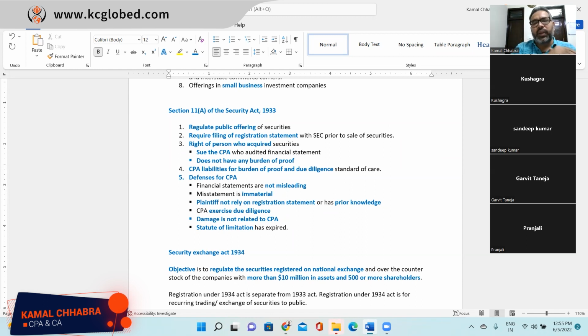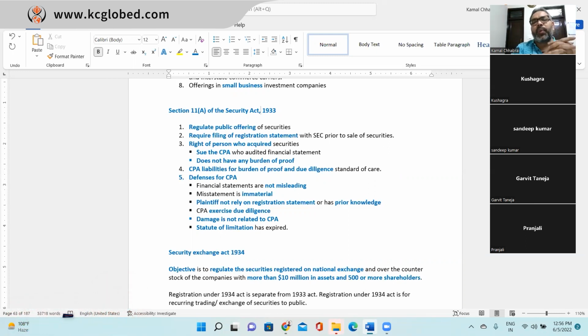It shares all the information to regulate the securities for the IPO, and it requires the companies to file the registration statement with the SEC prior to the sale of any security. So the entity cannot sell the security to the general public unless and until they file the registration statement.